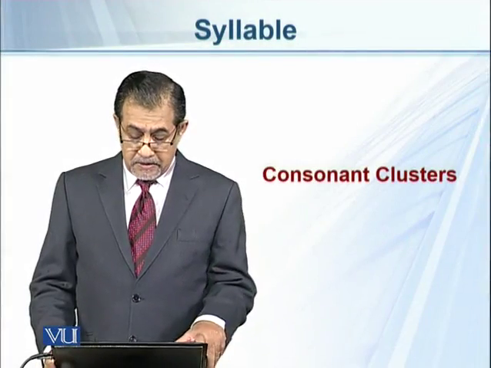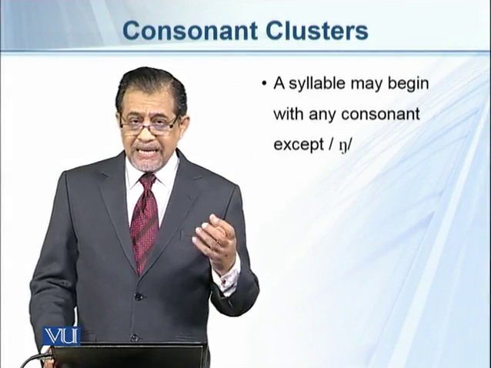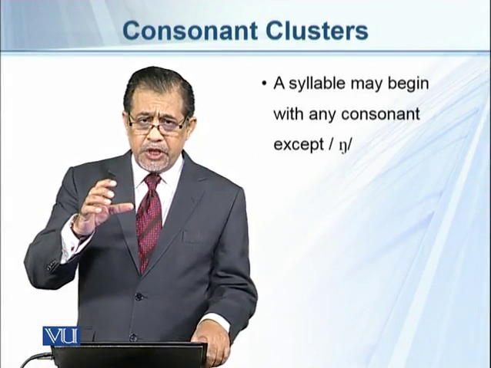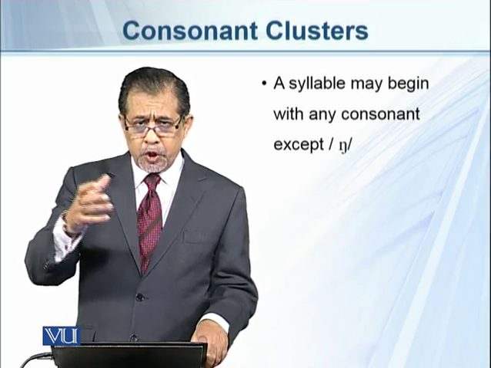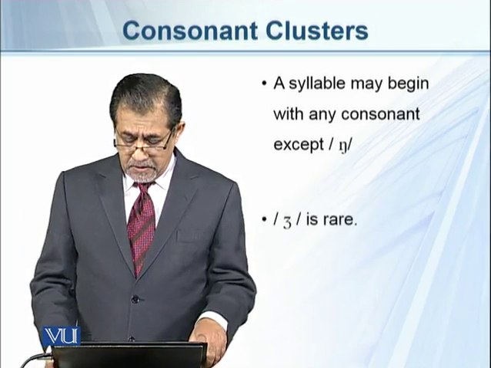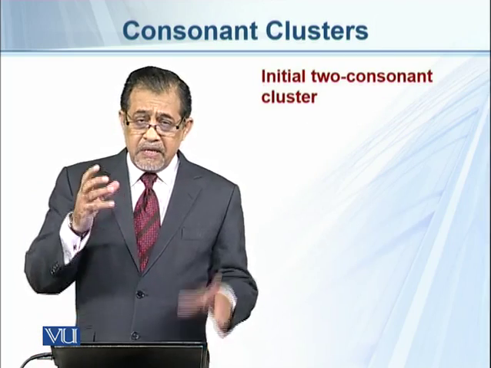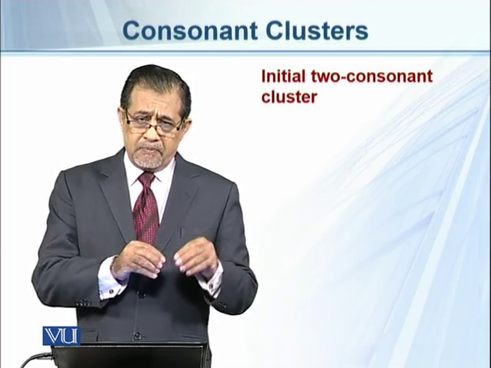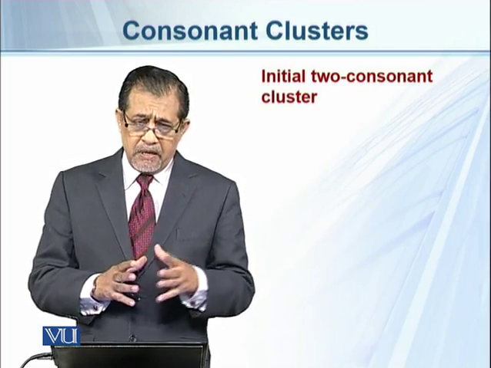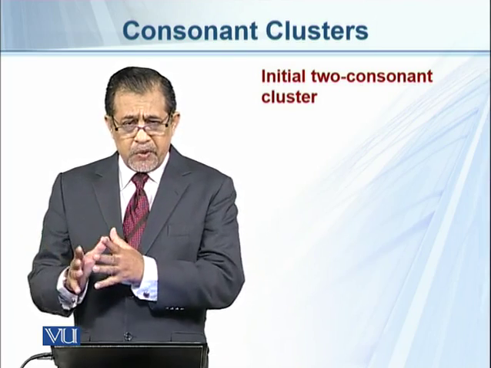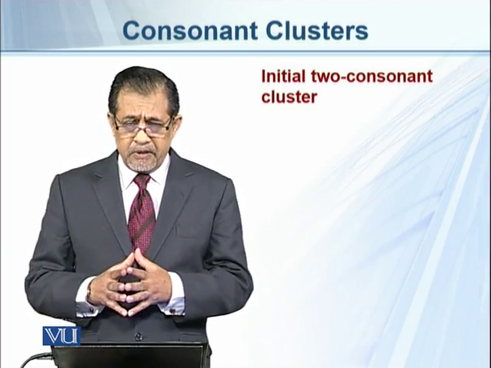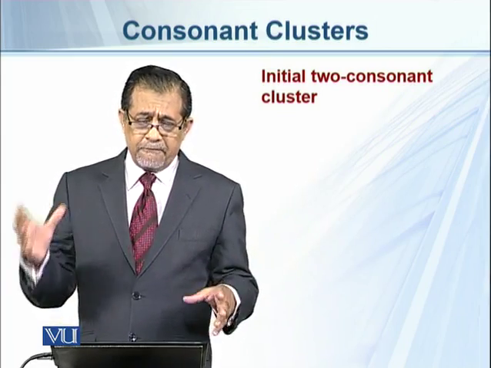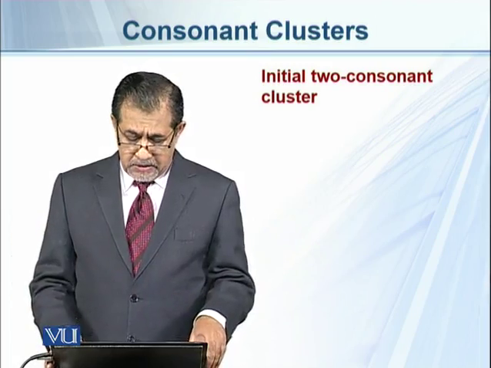Consonant cluster. A syllable may begin with any consonant except ng. However, the j sound, that is in genre, is rare. We can have three consonants in the initial position of the syllable and up to four consonants at the ending position of the syllable. So three onset and four coda.